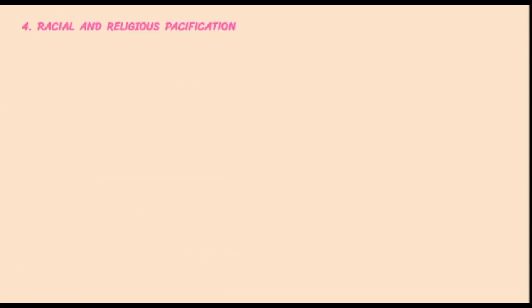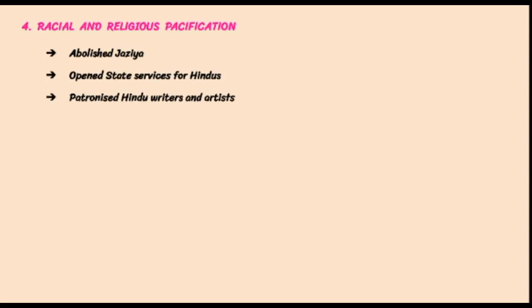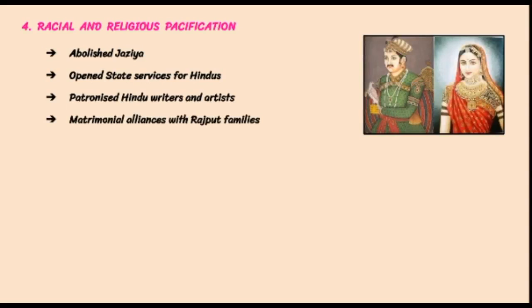Racial pacification. Akbar sought to bring about racial and religious pacification in the country. For this, he abolished Jizya, the poll tax on non-Muslims. State services were opened to the Hindus. The emperor patronized Hindu writers and artists. He had matrimonial alliances with the Rajput princely families.